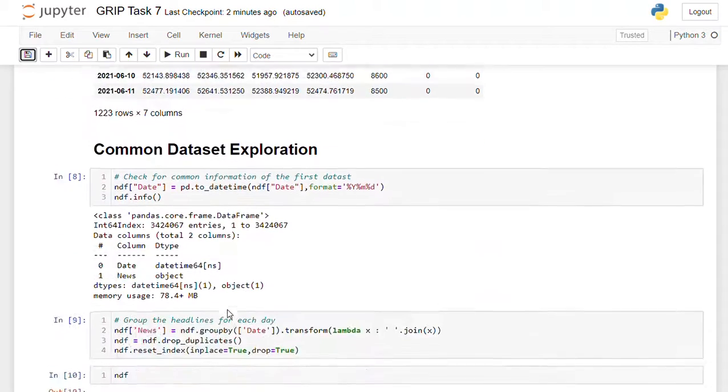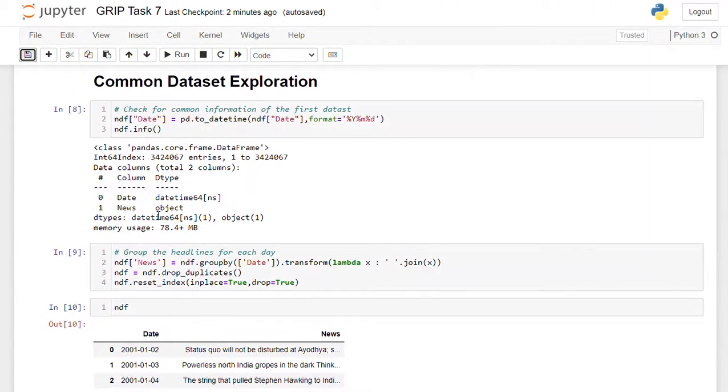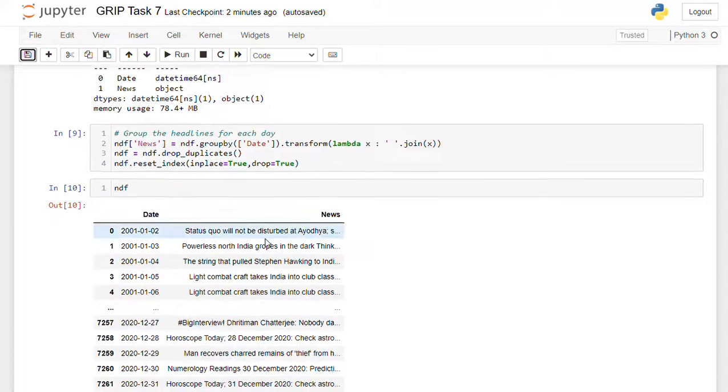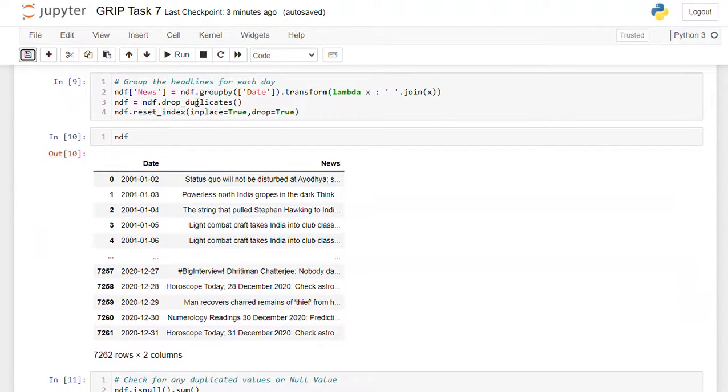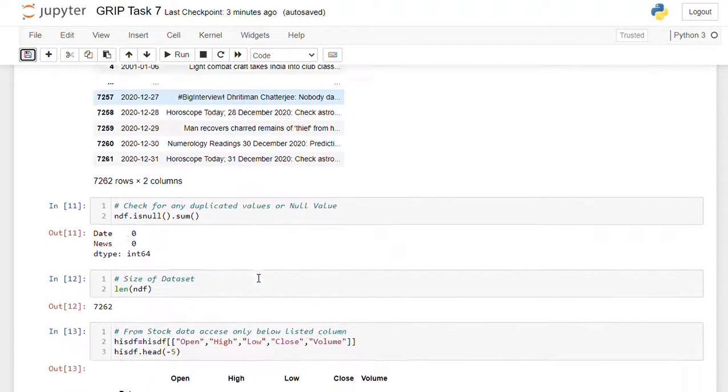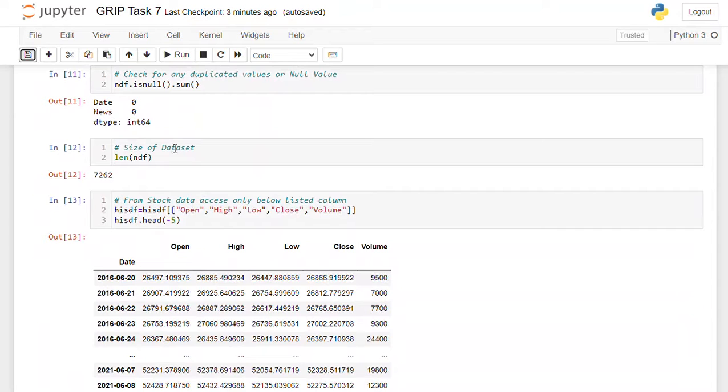Next one, initially date and time are in object type. So here I am using datetime, converting it into date and time. Next, I am grouping headlines of each day, date wise. So here are the headlines of news. Next one, I am checking for duplicate values or null values. After seeing this, there are no null values present in my dataset.